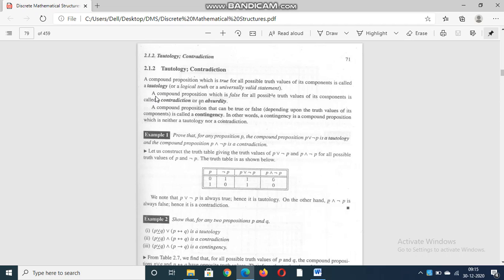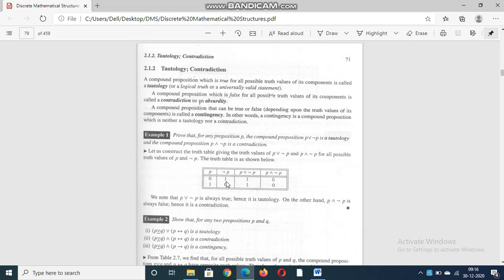A compound proposition which is false for all possible truth values of its components is called a contradiction or absurdity. So it is the reverse of a tautology. For example, using these elements, if you do some operation and get true values, that is a tautology.